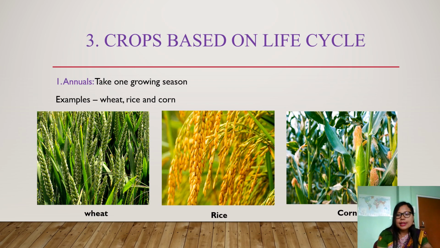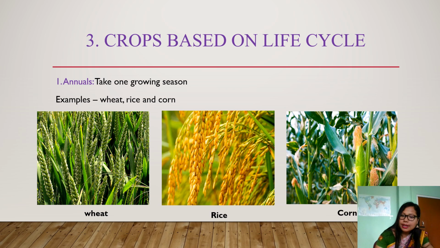Our third classification of crops is based on life cycle. What do you mean by life cycle? Life cycle simply means the series of changes and development that a plant passes through from the starting point of its life until its death. Let me explain it in a very easy way. For example, in plants, the life cycle starts right from the seed.